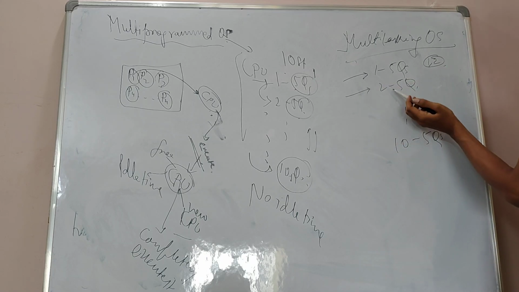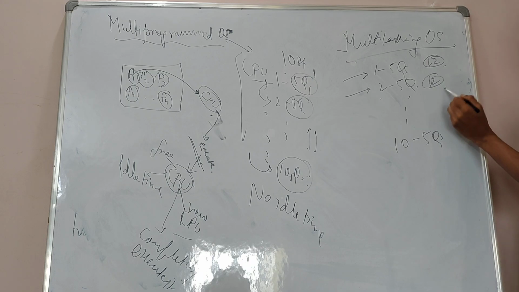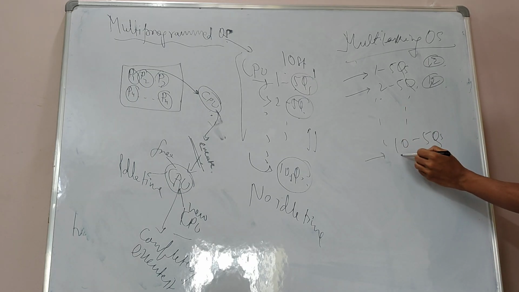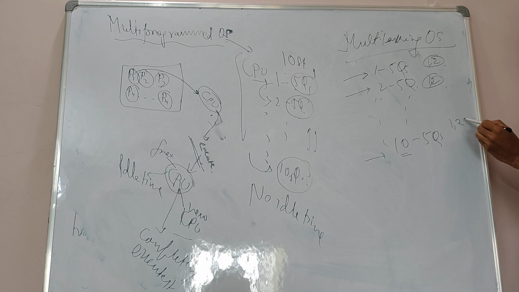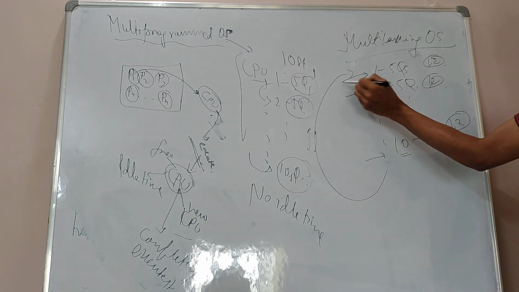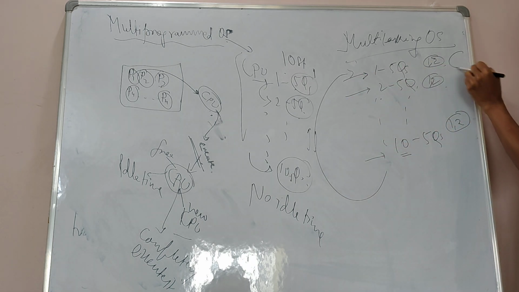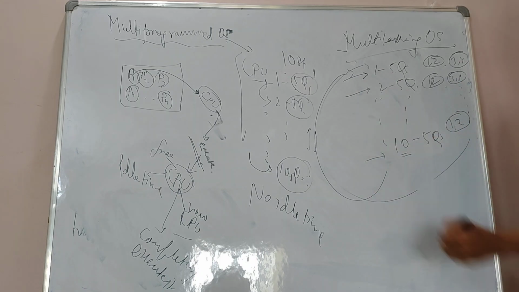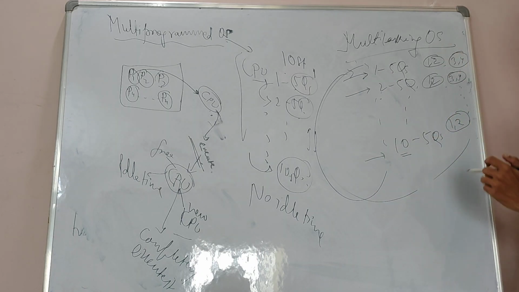Then I will go to the second student and also solve their 2 questions. In this way I will reach the 10th student and solve their 2 questions. Then I will again go back to the first student and solve the third and fourth questions. In this way I will go to the second student and solve their third and fourth questions, and this process will repeat. So this is multitasking operating system.